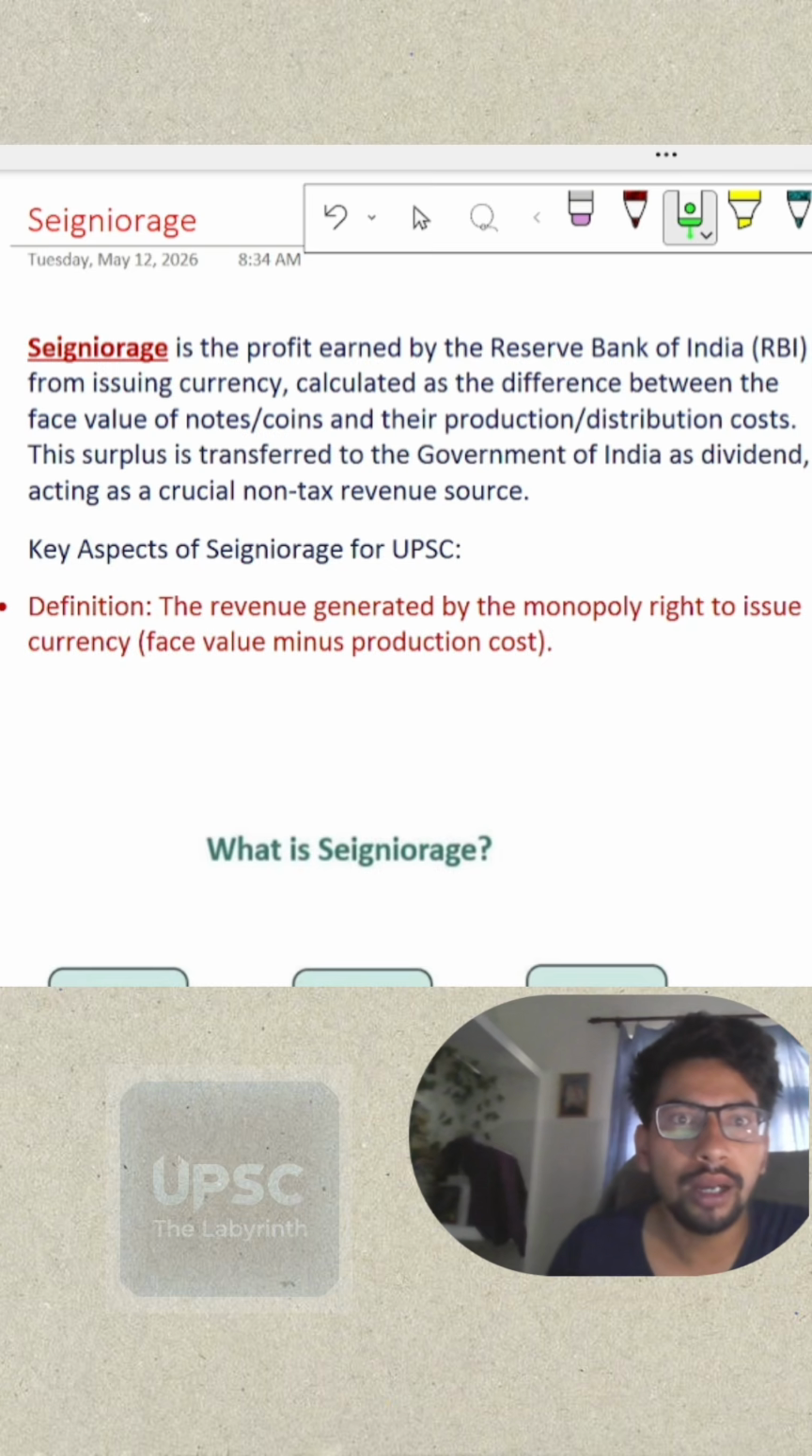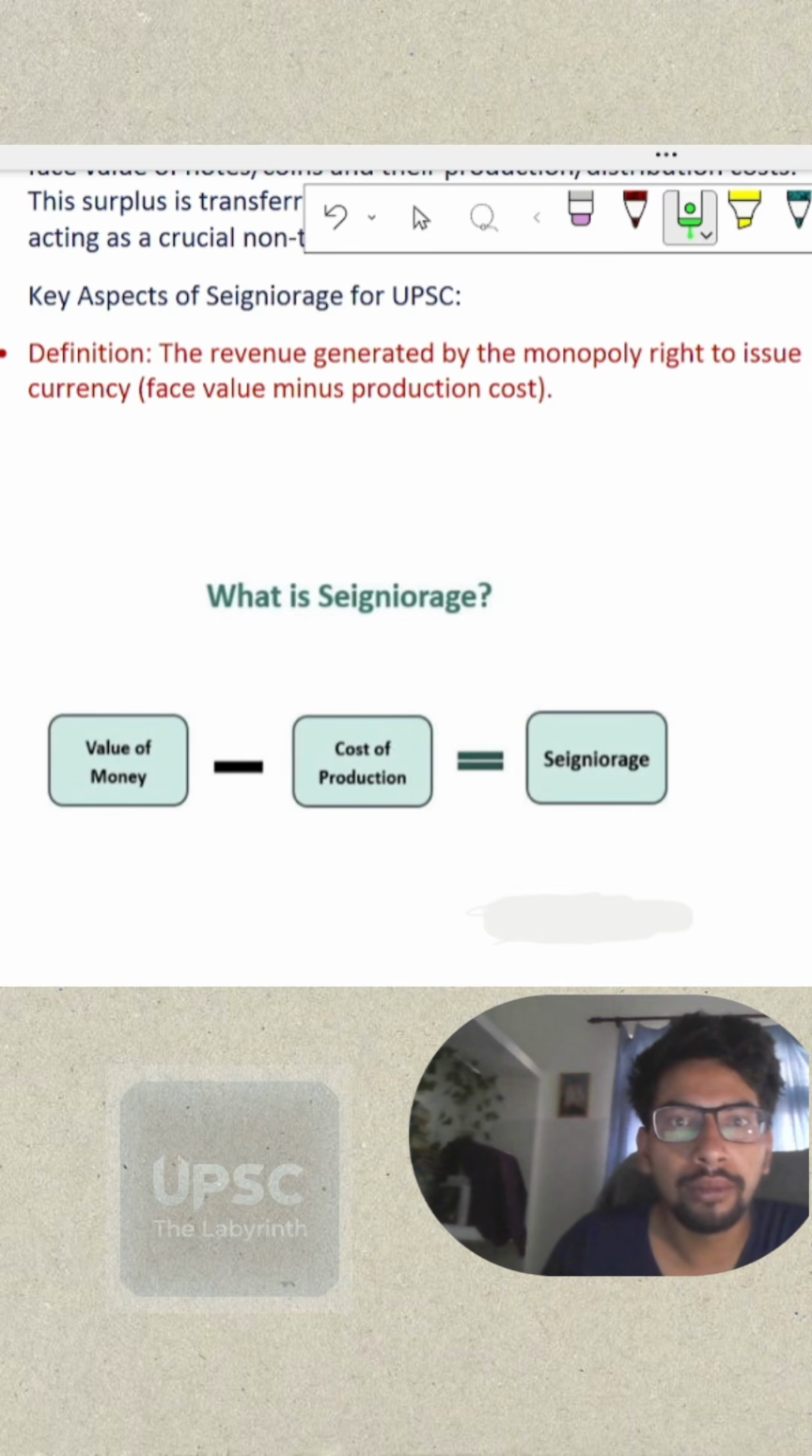Seigniorage is a profit earned by the Reserve Bank of India (RBI) from issuing currency, calculated as the difference between the face value of notes and coins and their production and distribution cost. This surplus is transferred to the Government of India as dividend, acting as a non-tax revenue source. Definition of Seigniorage: the revenue generated by the monopoly right to issue currency.